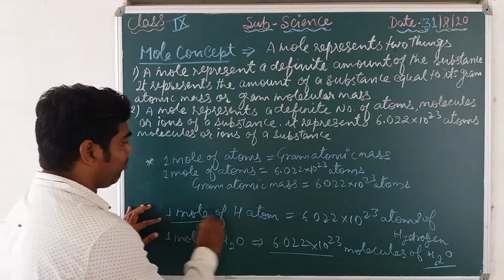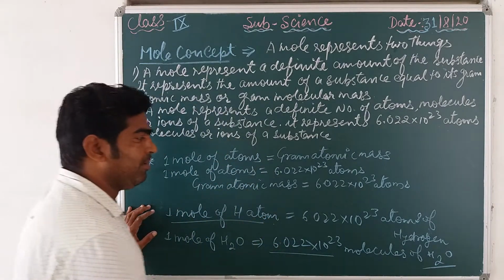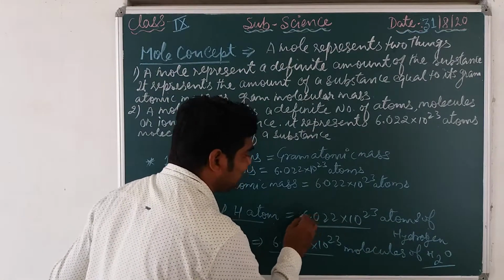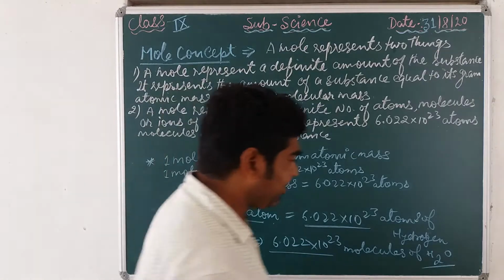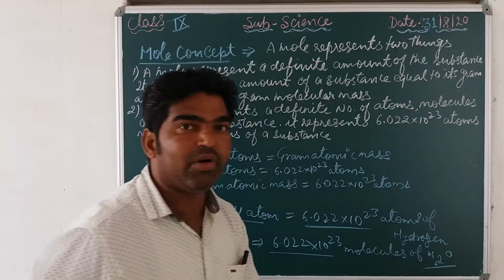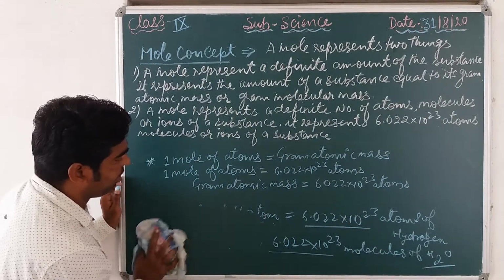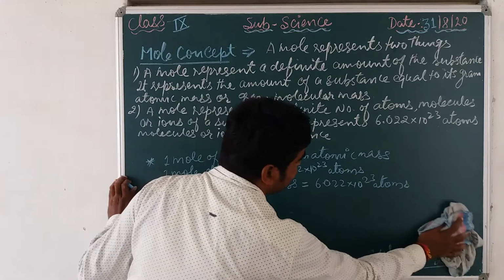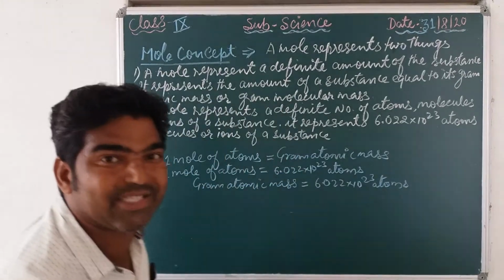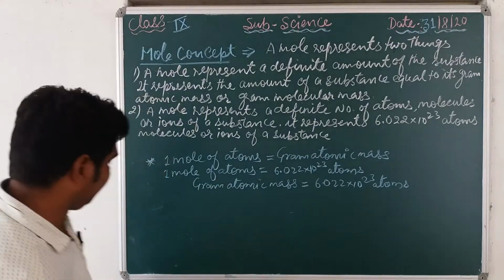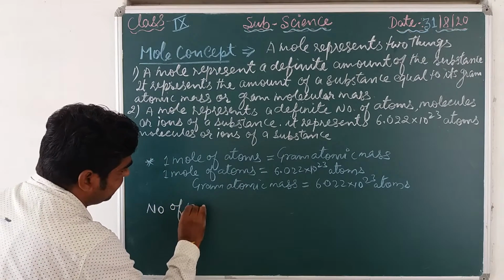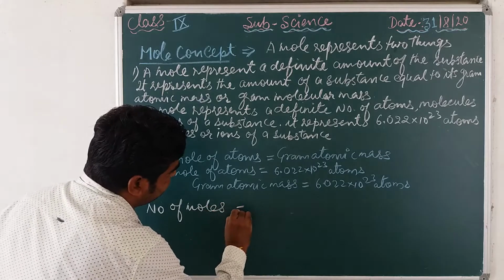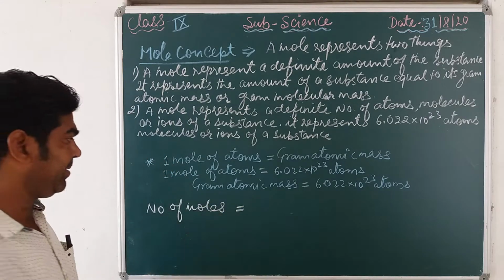If we are saying 1 mole of hydrogen atom or oxygen atom, the number of atoms is 6.022 into 10 to the power 23. So here we have two important formulas for solving problems based on this mole concept. The first one is the number of moles.